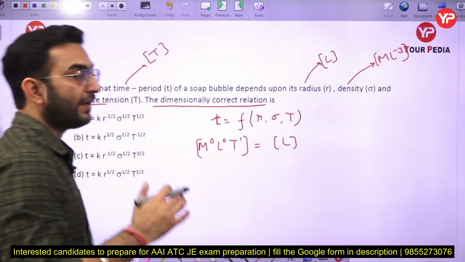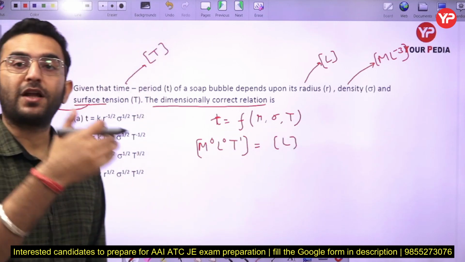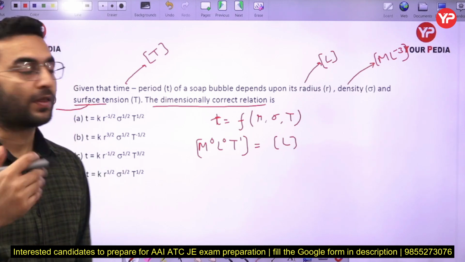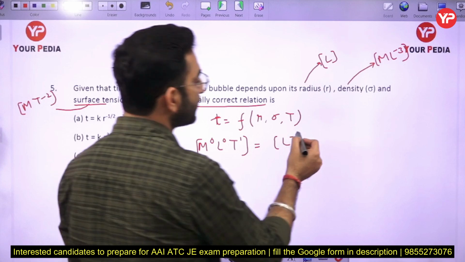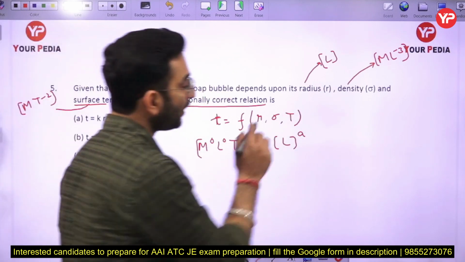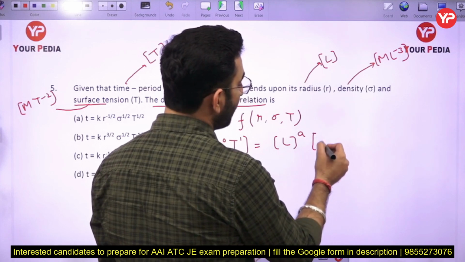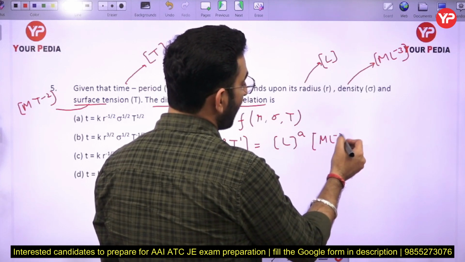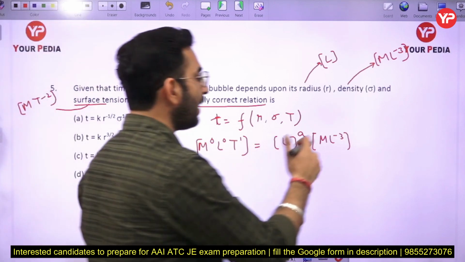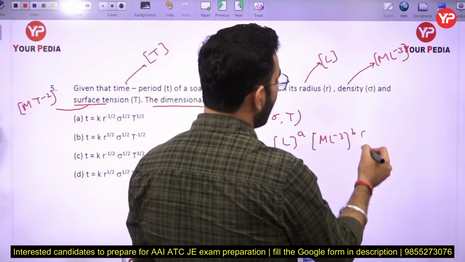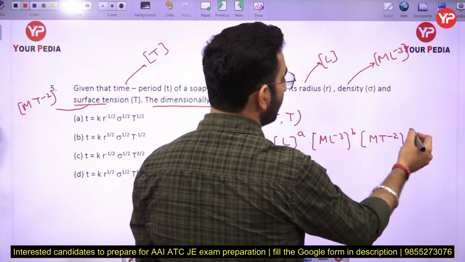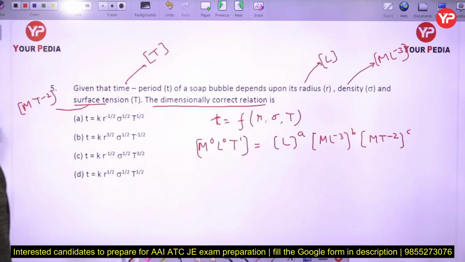And we don't know whether the time period depends linearly on the radius, or it varies parabolically, okay, cubically, I don't know. So that is why I am just taking the power as a here, because we don't know the exact value right now. Similarly, the density is ML^-3, again we don't know the exact relationship between the time period and the density, so I can say ML^-3 to the power b here, and surface tension is MT^-2 to the power c here. Okay, so you are going to get this final expression.